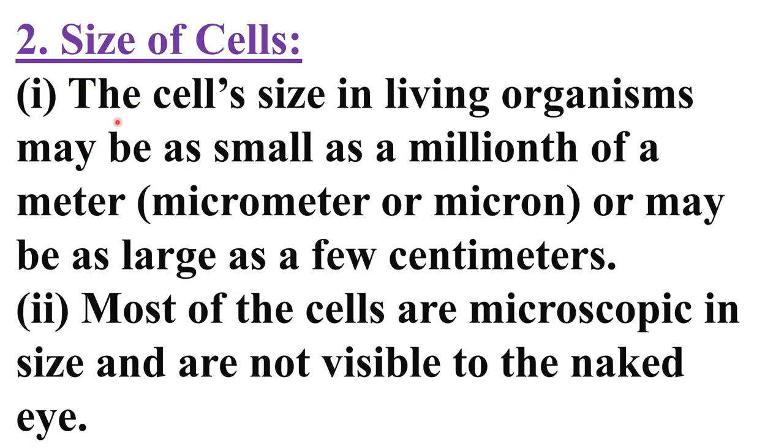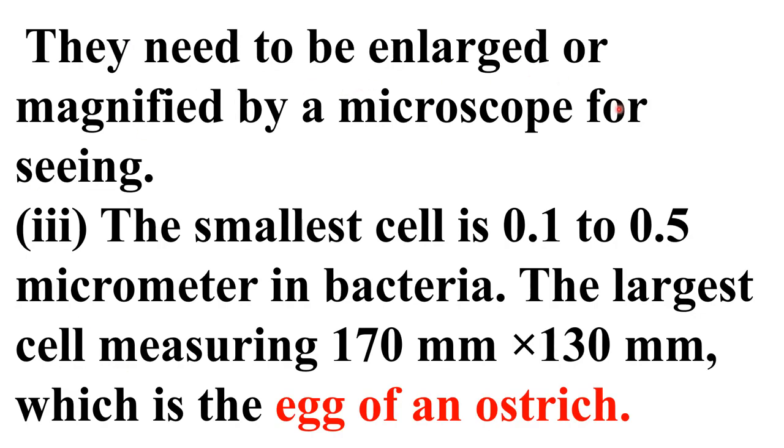Now, size of cells. The cell size in living organisms may be as small as a millionth of a meter, a micrometer, or a micron, or may be as large as a few centimeters. So cell size can be very small and it could be large, a few centimeters also. But most of the cells are microscopic. They can be seen only by a microscope and are not visible to the naked eye. We cannot see them through our naked eyes normally without a microscope. They need to be enlarged or magnified by a microscope for seeing them.